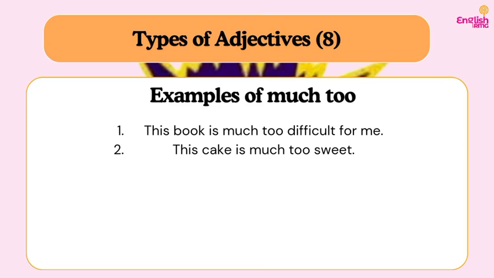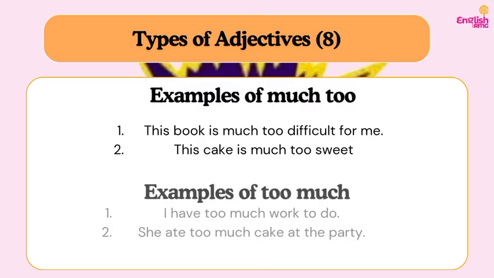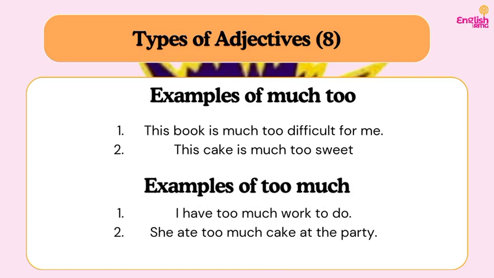So you cannot say it is too much difficult, because difficult is an adjective of quality, not that of quantity. Do you understand? If it is that of quantity, you can say too much. But here it is quality, so you say much too difficult. Example two, this cake is much too sweet. Sweet is also an adjective of quality, telling us about the taste. So you cannot say too much sweet, because we are referring to the quality.